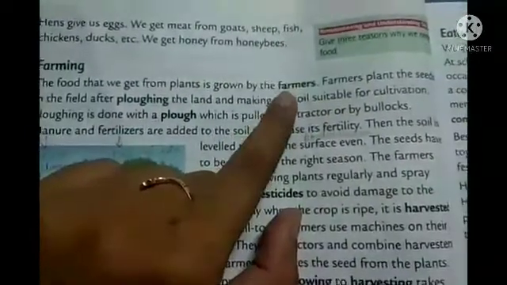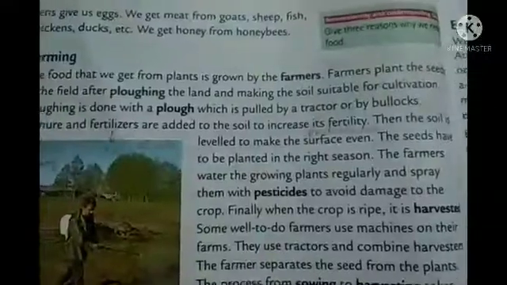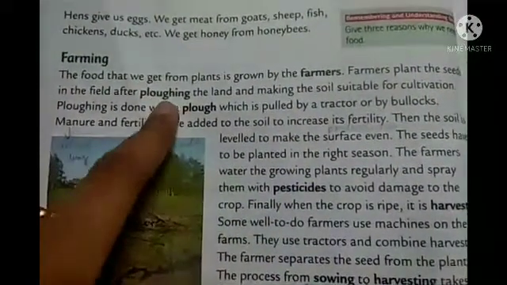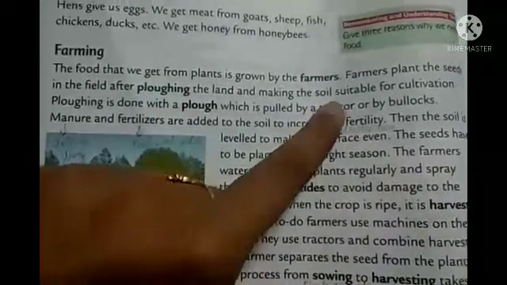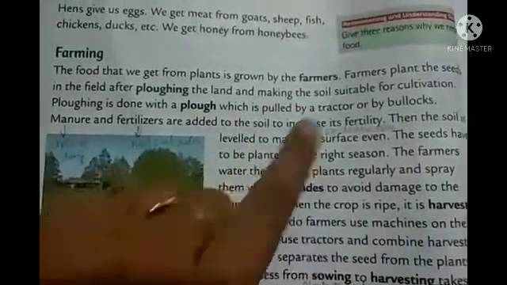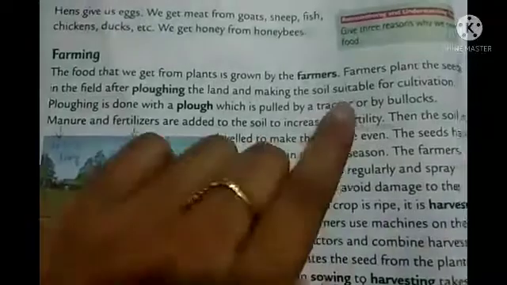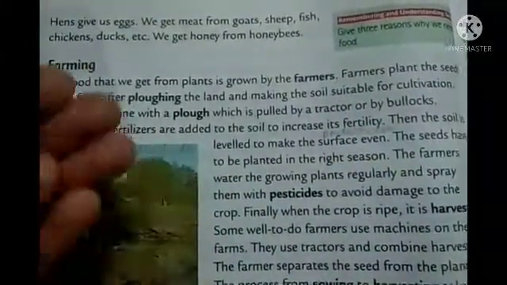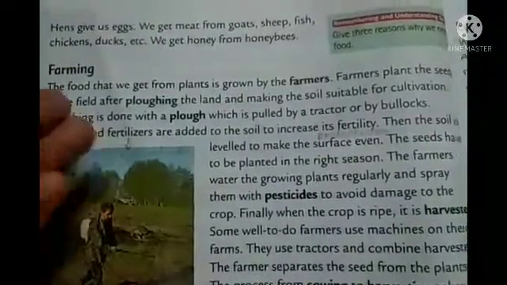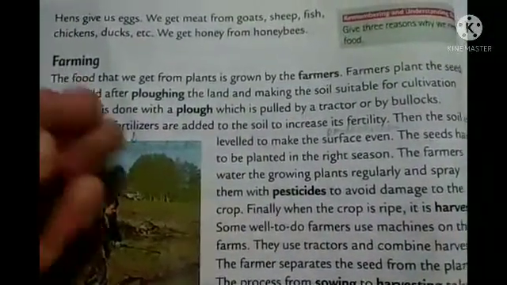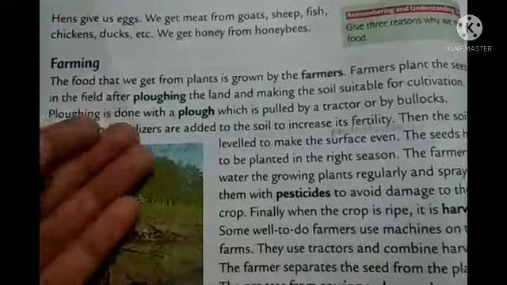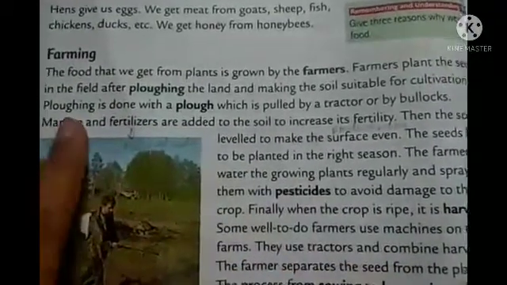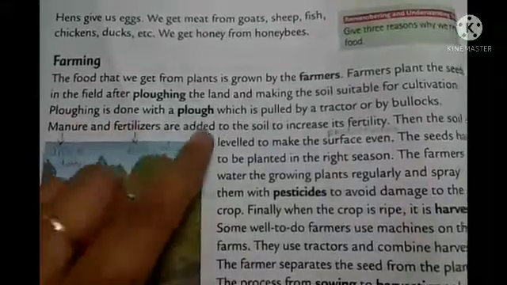And how do they grow it? The farmers plant the seeds in their field after plowing the land and making the soil suitable for cultivation. Suitable means whatever factors are needed for growing a seed, they make the soil suitable so that the crops can grow well. Now plowing is done with a plow.